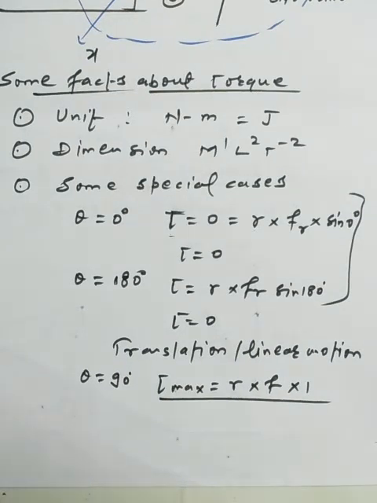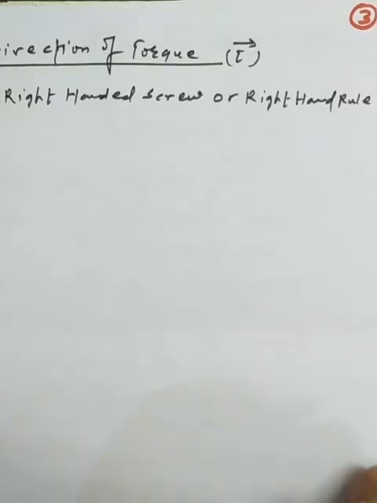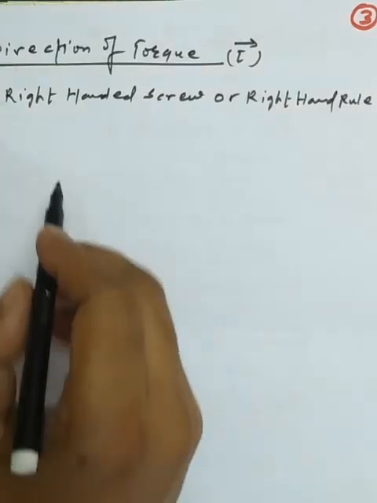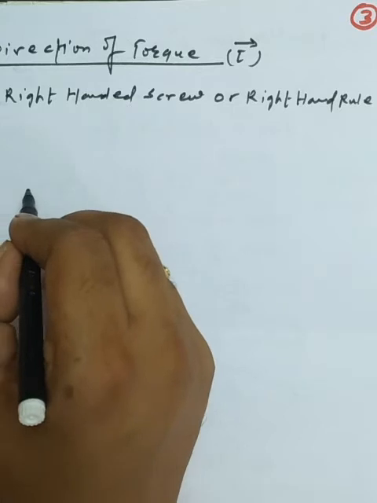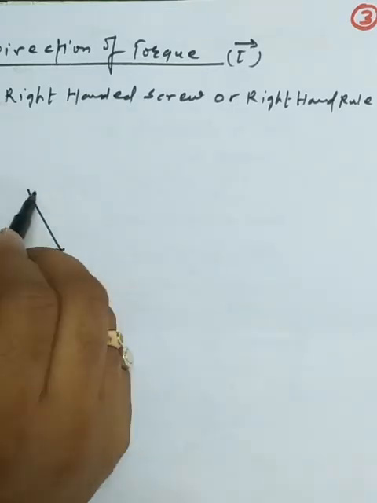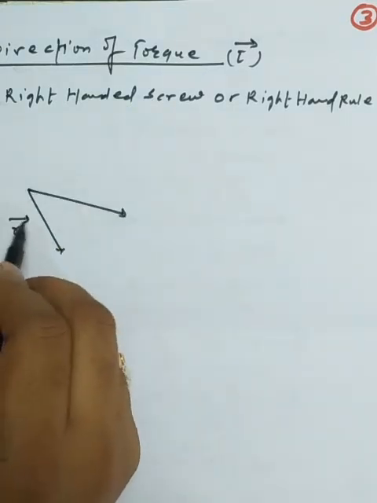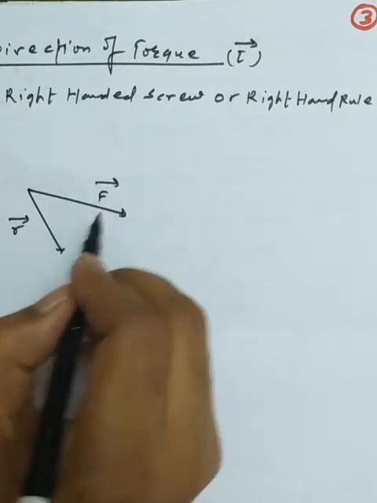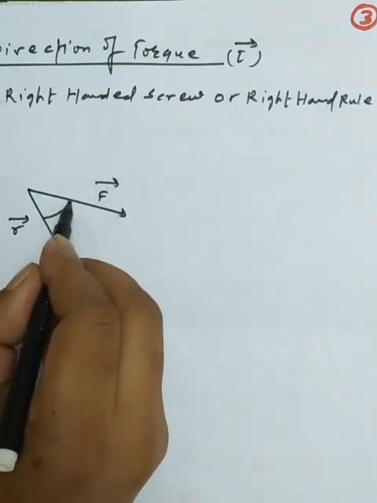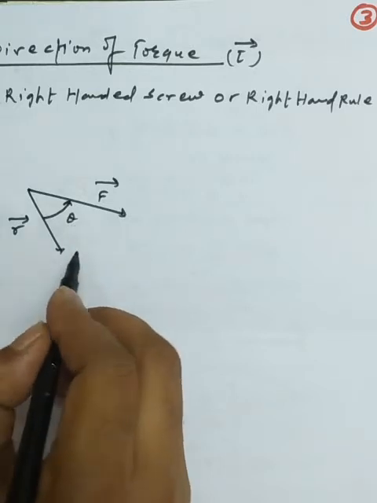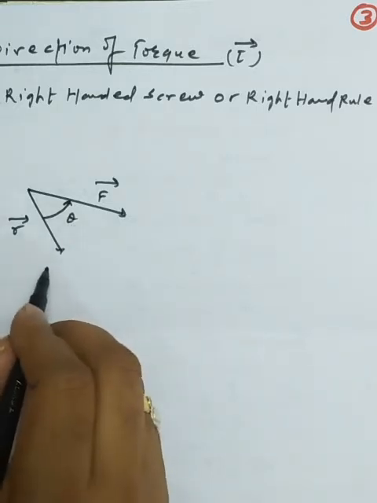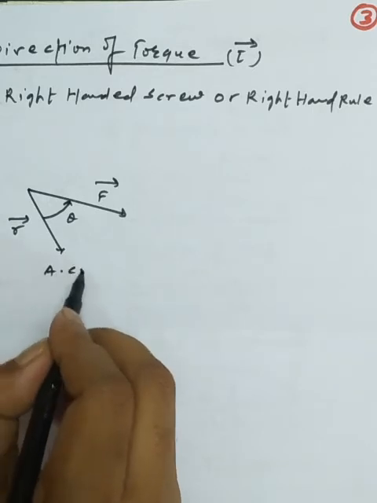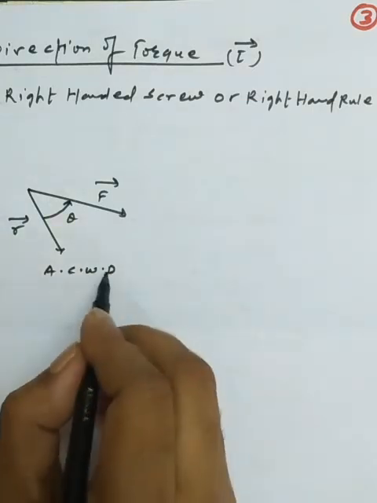Now we want to discuss the rectangular component of the torque along with the direction. We use two rules, the right handed screw rule or the right hand rule. We take two vectors in a plane. First is the r vector, and the next is the f vector. We make the movement from r to f, and this is the movement of a particle in an anti-clockwise rotation.